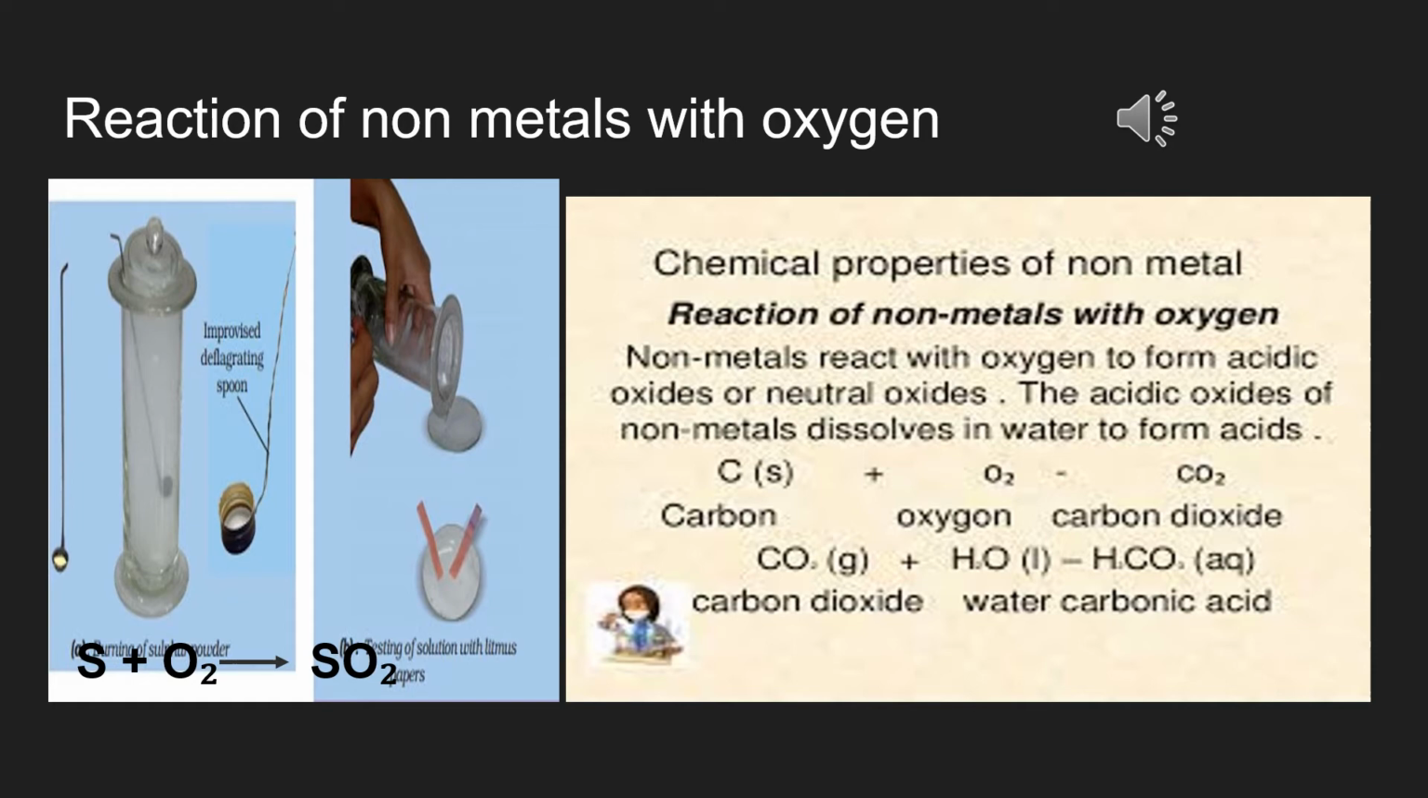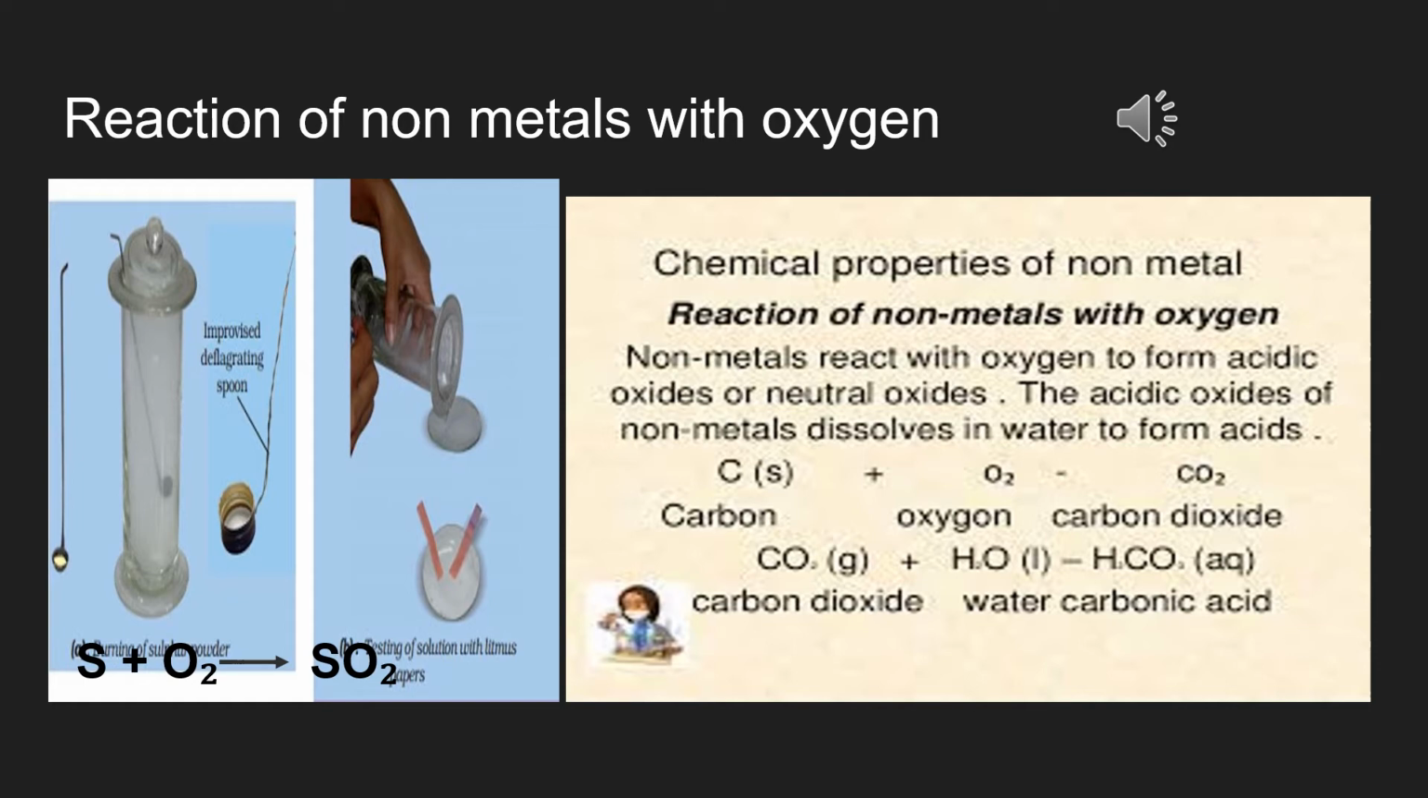Like somebody has burned this sulfur in a deflagrating spoon and kept it in the glass jar, and whatever gas has been produced after burning has been taken out. And when it was checked with litmus paper, it was found that the blue litmus turned red. This clearly indicates the nature of the oxide. The nature of the oxide is acidic, right? When we dissolve it, we will find it this way.